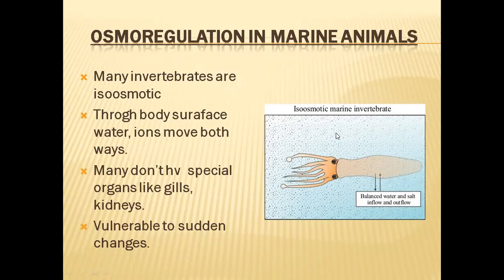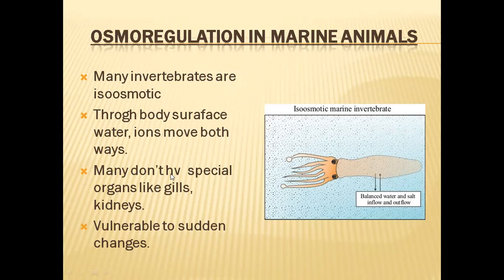External water is around 1,070 milliosmoles per liter, and they increase the osmolarity of their body fluids to be equal to the seawater. So both are equal. When both values are the same, we call them isoosmotic. By increasing the salt concentrations in their blood and body fluids, they maintain this isoosmotic condition.